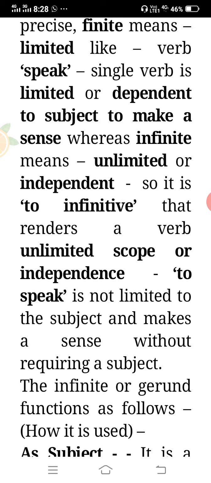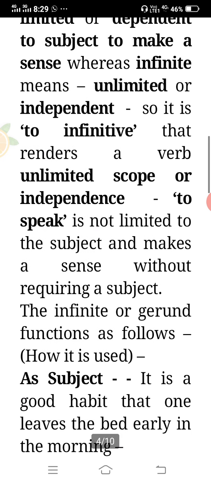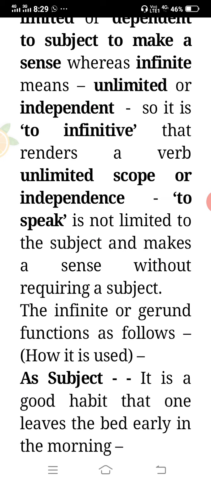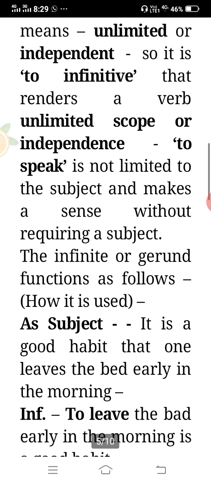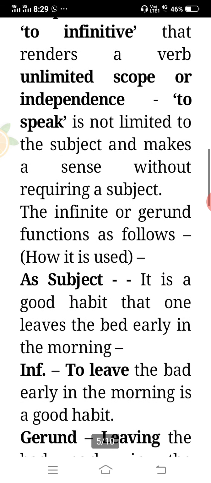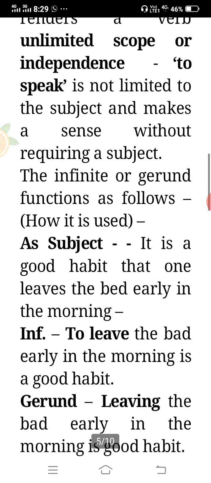To speak, bolna. In itself it means bolna in Hindi. To speak is not limited to the subject and makes sense without requiring a subject. Clear?